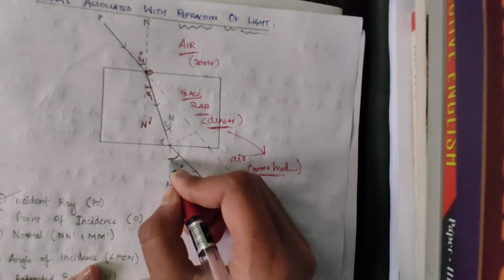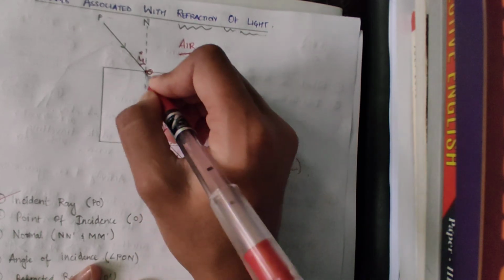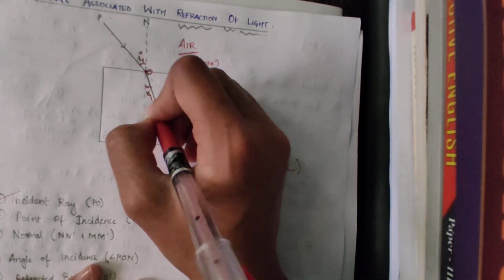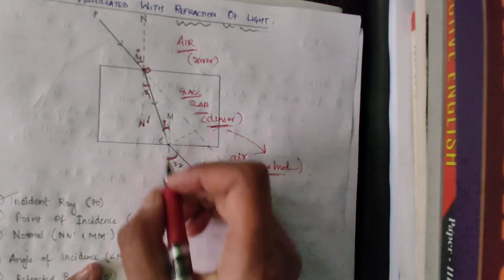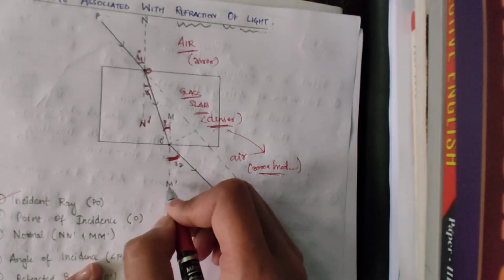This is the angle of emergence. Sorry, this is the angle of emergence. The angle of emergence is the angle that the emergent ray makes with the normal. This one. Angle of emergence is this one. Okay.